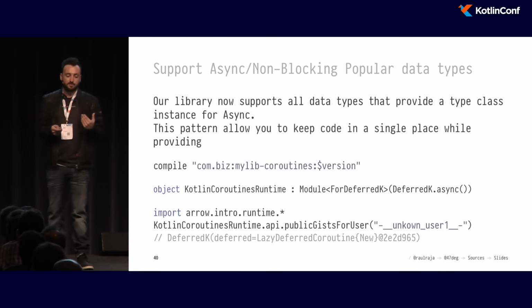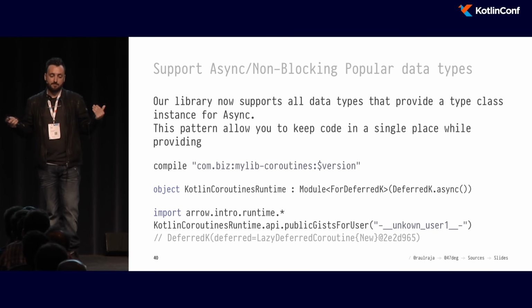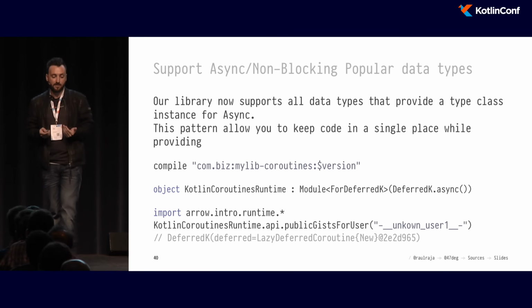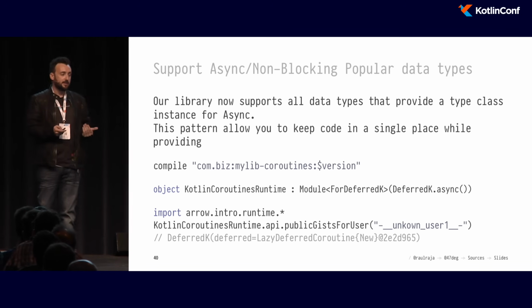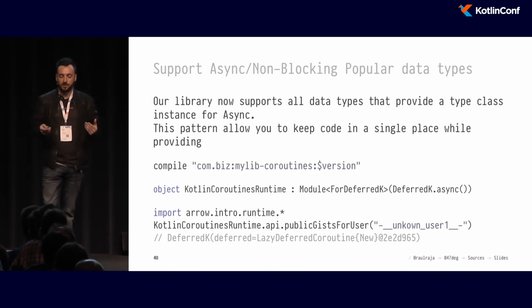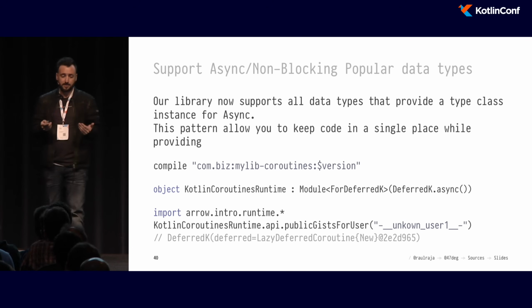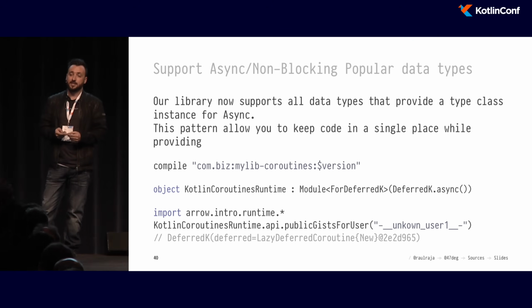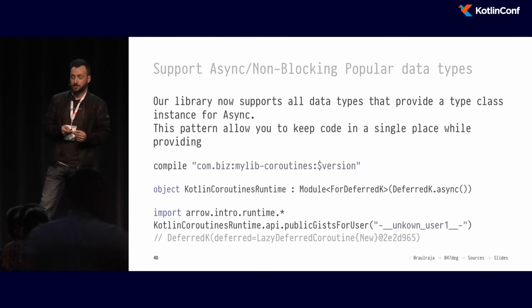So once we have this module, which is basically just exposing our function in the API object, we can then make it concrete to what we want to achieve. So we wanted to support Kotlin coroutines. We can simply create a runtime for Kotlin coroutines by using the async instance that is declared for Kotlin coroutines.